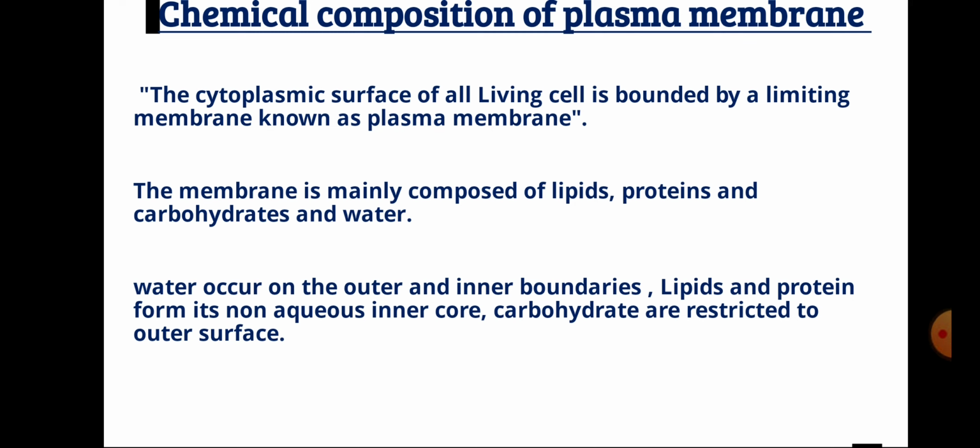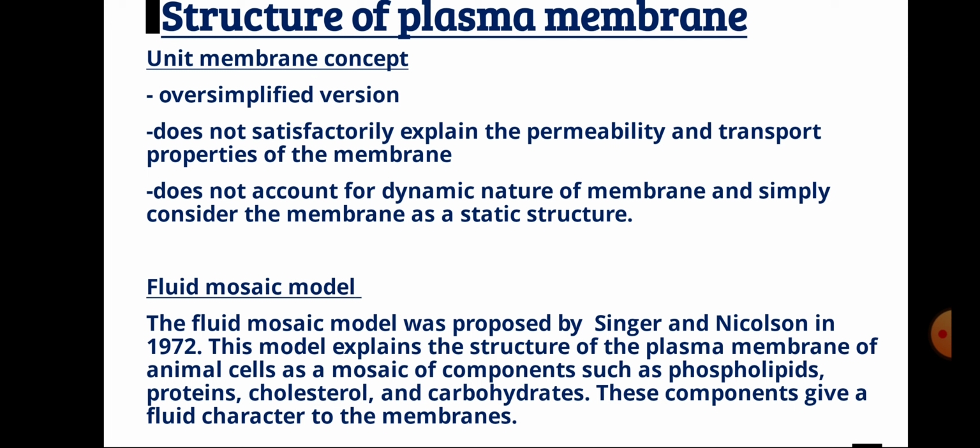Chemical composition of plasma membrane. The cytoplasmic surface of all living cells is bounded by a limiting membrane known as plasma membrane. The membrane is mainly composed of lipid, protein, carbohydrate and water. Water occurs on the outer and inner boundaries. Lipids and proteins form its non-aqueous inner core. Carbohydrates are restricted to outer surface.